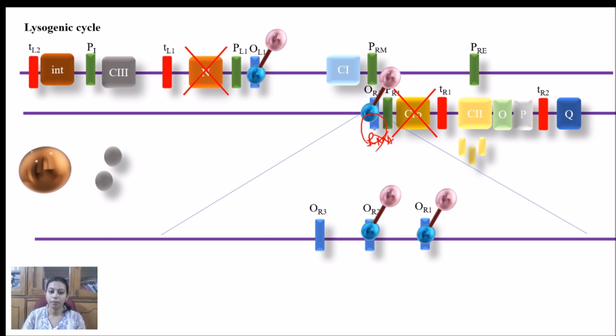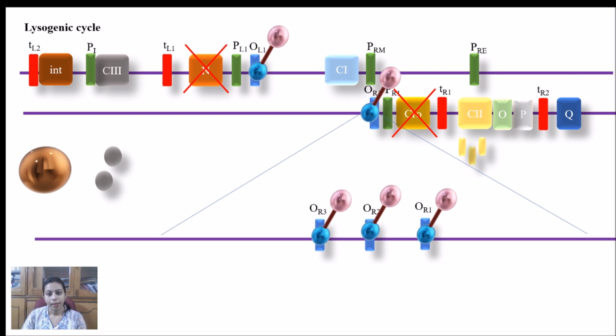What will happen when more CI protein is synthesized? It will now bind to OR3, and as OR3 overlaps with the promoter region, the binding of RNA polymerase to this site will be prevented.